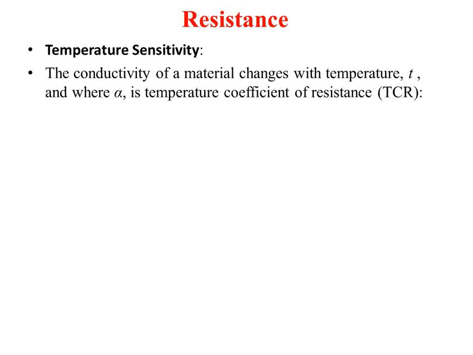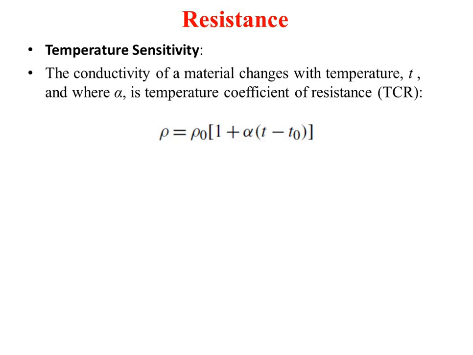Now what happens, the conductivity of the material changes with the temperature T, and its coefficient is given by alpha, that is the temperature coefficient of the resistance. This temperature coefficient may be positive or it may be negative. If the temperature coefficient is positive, then the resistance will increase with the temperature, and if it is negative, the resistance will decrease with the temperature. That is called PTC and NTC.